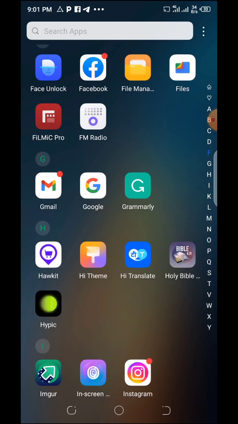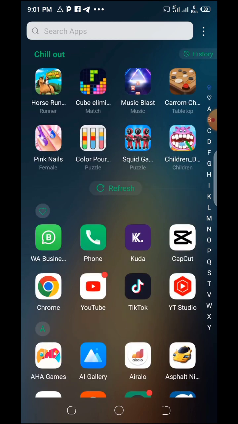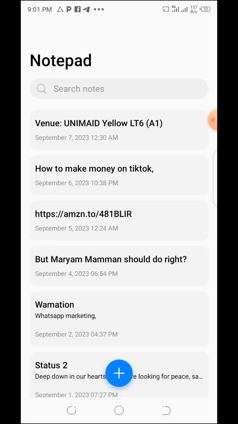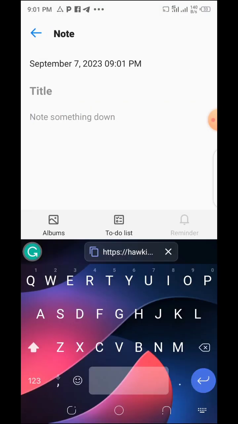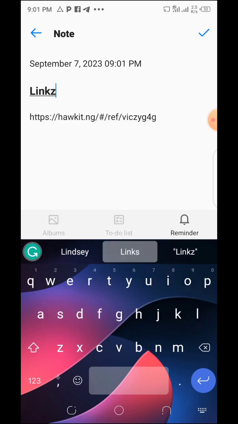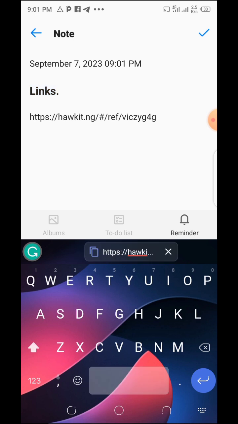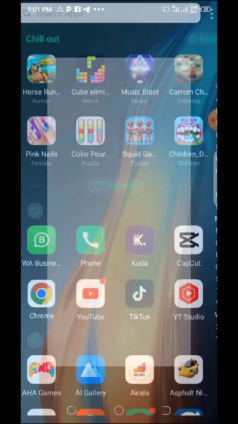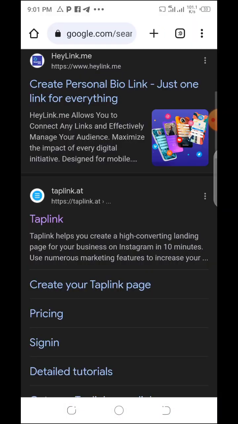When you copy your link, you take it to any notepad that you have, but I recommend Google Keep Notepad. So you just paste it here. Let's paste it here, and let's call this our link, or links. Yeah. So let's go back now, come to this platform. Let's go to Chrome. I want to show you a platform. Tap link here, tap link.